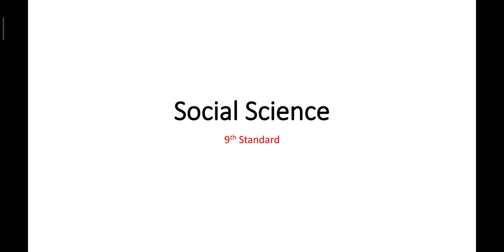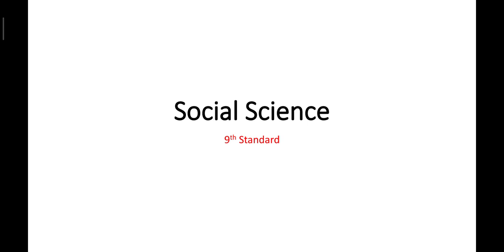In this class, we are going to discuss the first chapter of economics, that is, natural resources. Previously, you learnt that human wants are unlimited, but the resources to satisfy these wants are limited, which gives rise to the problem of scarcity.